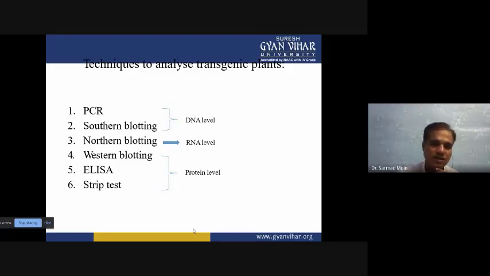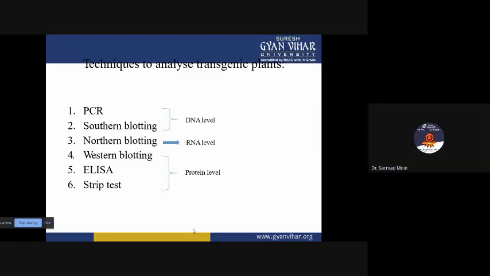We have to isolate the host genome and run the primer, and when it replicates, if it is successfully polymerizing through PCR, then we can say the host has our transgene. Then Southern blotting is also there: we can blot the entire DNA onto the nitrocellulose membrane, and then we can use small primers, and if those small primers are able to attach to specific sequences of your transgene, then your gene of interest is successfully transformed.